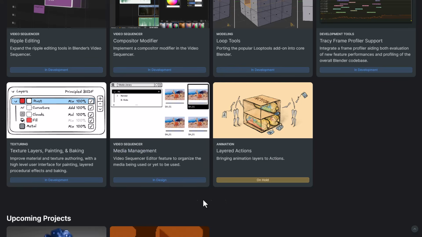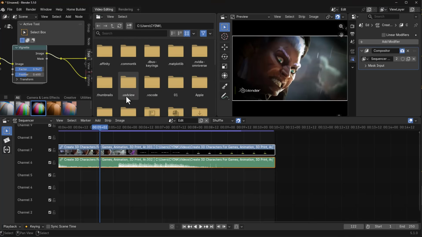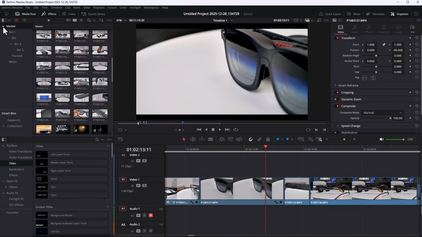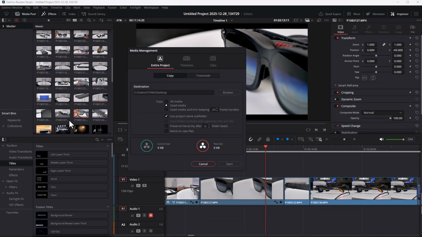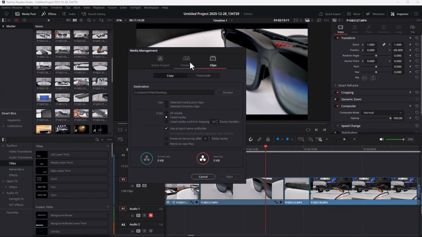Of course, this is still in design, but hopefully this would make a lot of sense later down the line, because what this would help us do is to be able to organize files as opposed to what we currently have now. So with these, you just don't know where things are, and you possibly will not be able to search for things easily compared to what you have with Resolve and Premiere Pro. So the media bin or the media management tool will definitely help anyone working with the video sequencer editor to have things a bit more organized.